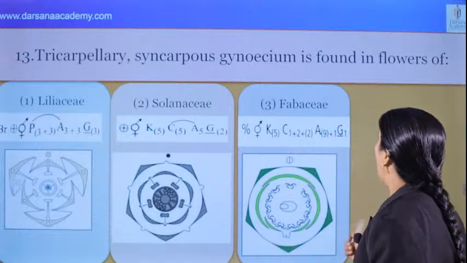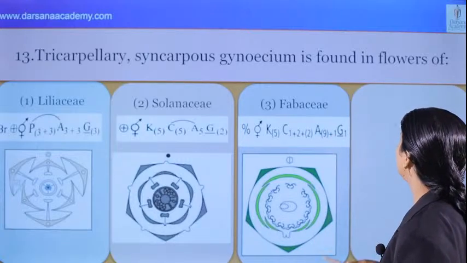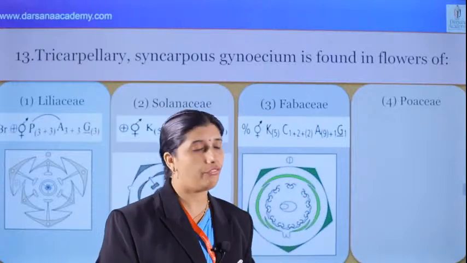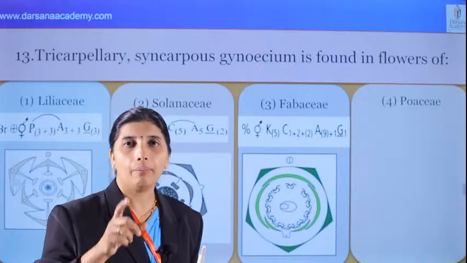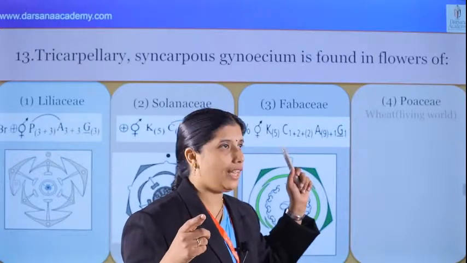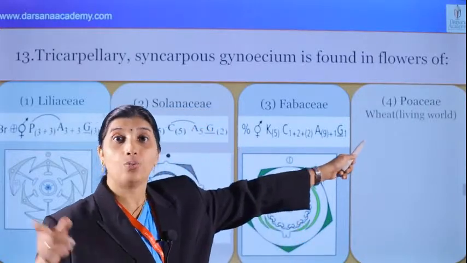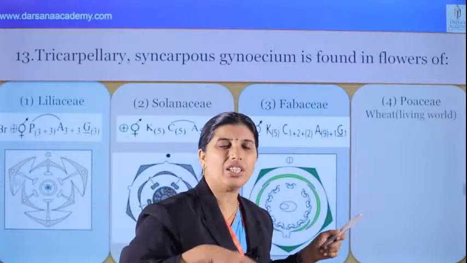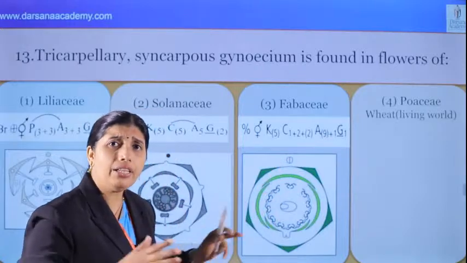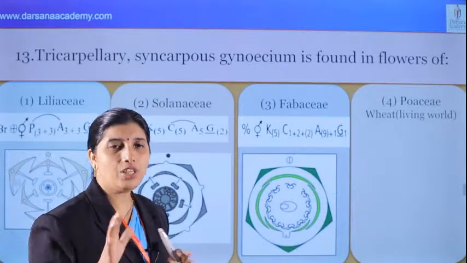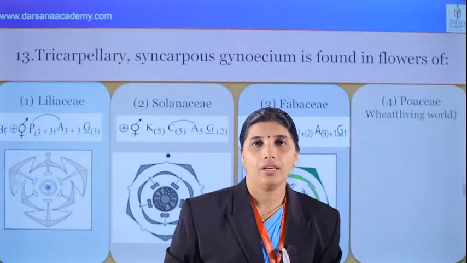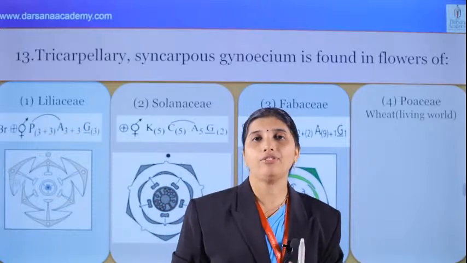Okay. Our next option, we can see that, is Poaceae. For the Poaceae family, there is no family in the morphology chapter, but this Poaceae can connect with the chapter. Can you say? Yes, living world. There are weeds. We can see that connection is there. There is no option that is not in the NCERT. Everything is in the NCERT, but that is not in the same chapter. Here and there, scratch from here and there, study. That is the preparation method you have to develop.